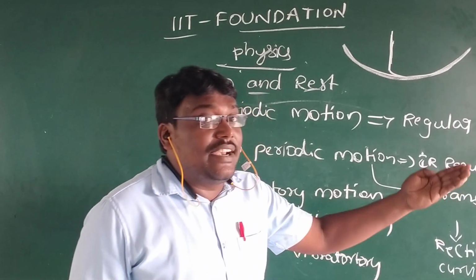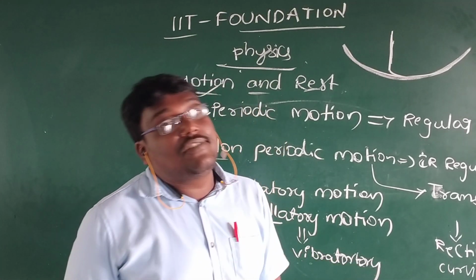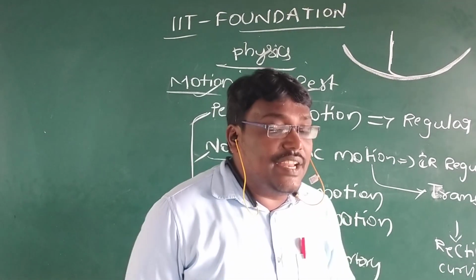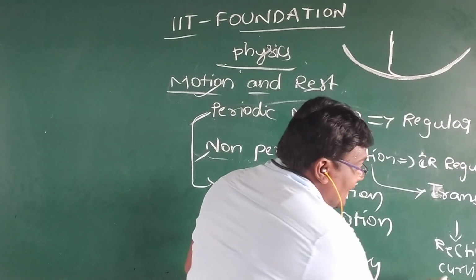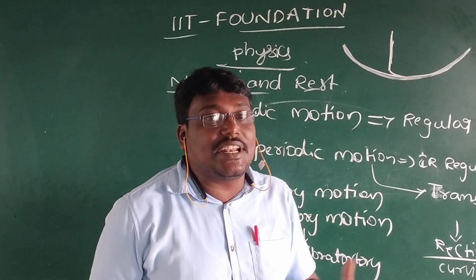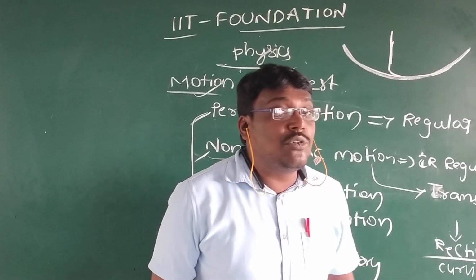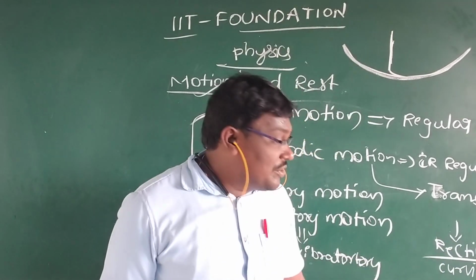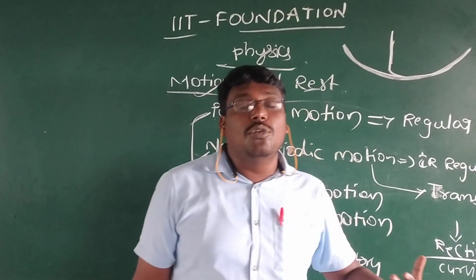Again, this translatory motion is divided into two types: the rectilinear and the curvilinear. What is the rectilinear? A body moves along a straight line. Linear means straight line. A body moves along a straight line is the rectilinear motion. What about the curvilinear motion? A body moves along a curved path is the curvilinear motion.